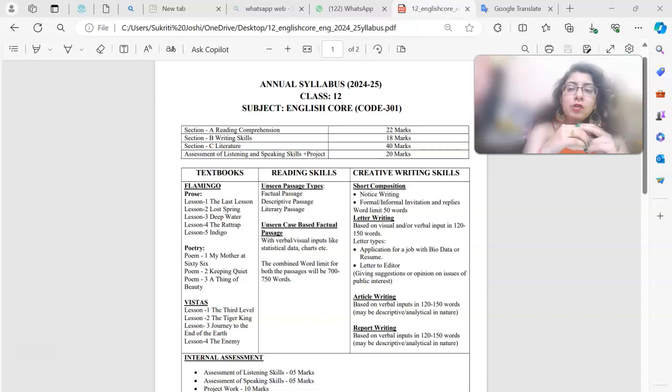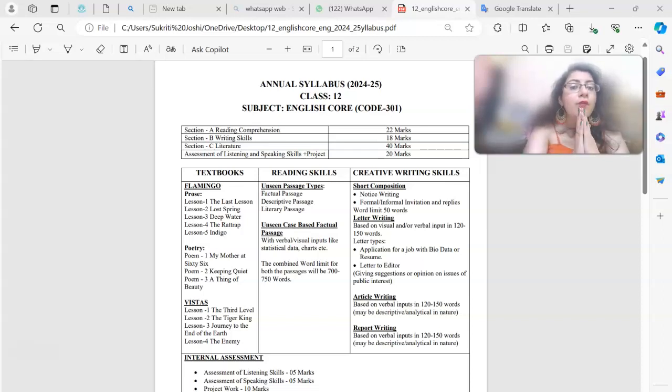Secondly, we move on to section B, that is writing skills. Now herein, how you write, how you have understood, your writing skills are basically observed, and it is for 18 marks. This is for 18 marks. Then we move on to section C, which is for 40 marks.